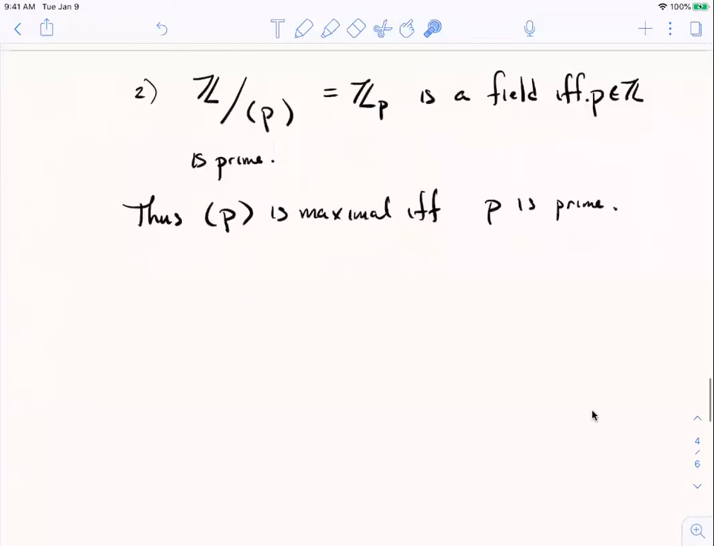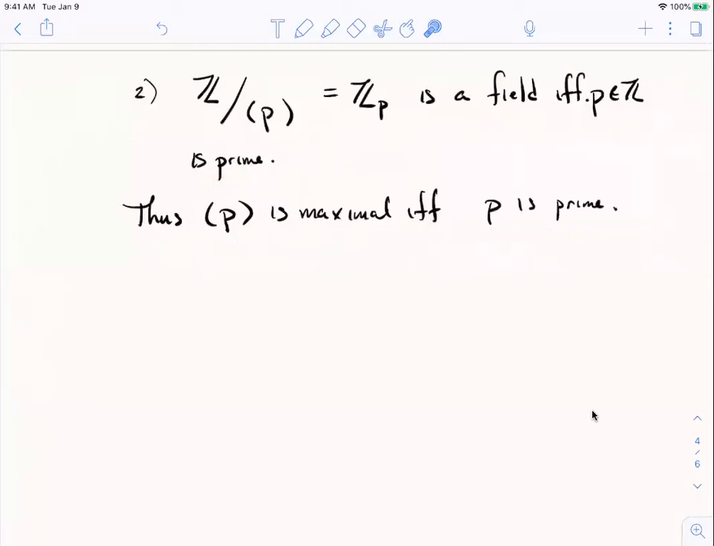Second example, last example. I just want to point out, this is a friendlier example, that the quotient of the integers by the ideal generated by a number is equal to the ring of integers modulo that number. And we know that that's a field if and only if that number is a prime. So the ideal generated by p is maximal if and only if p is a prime.